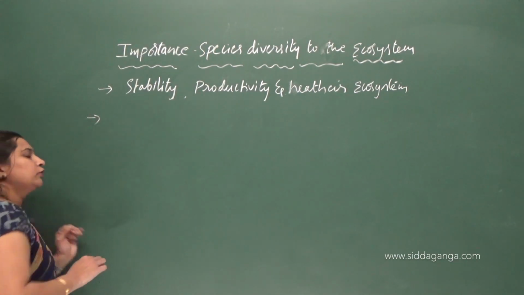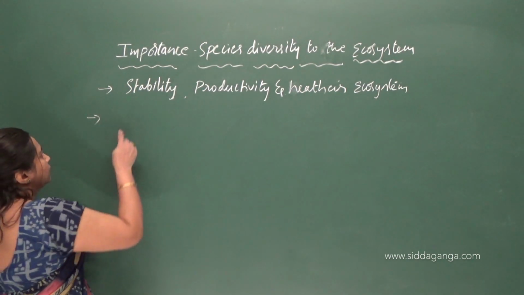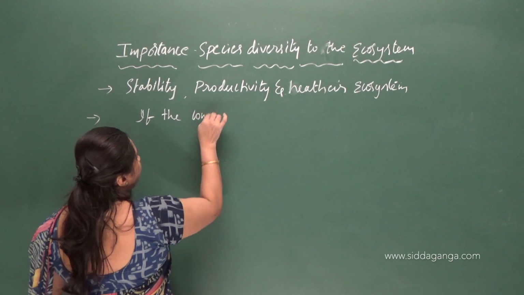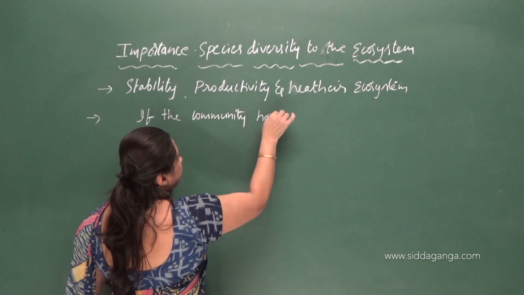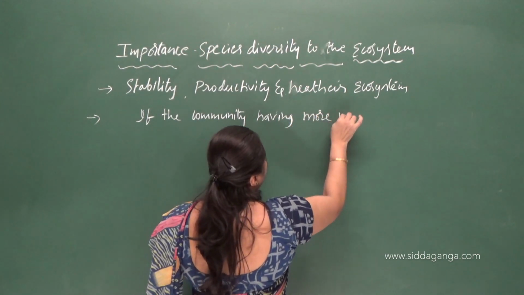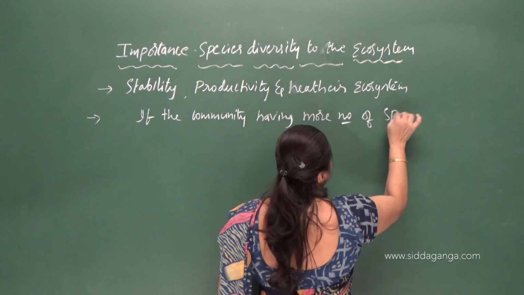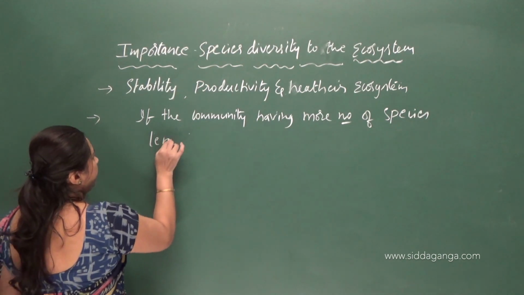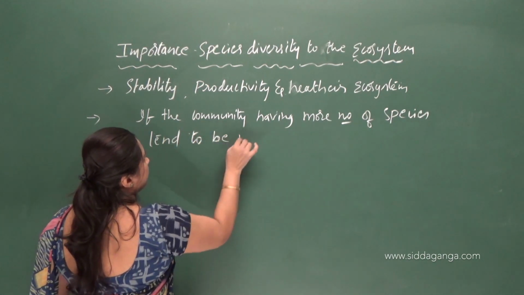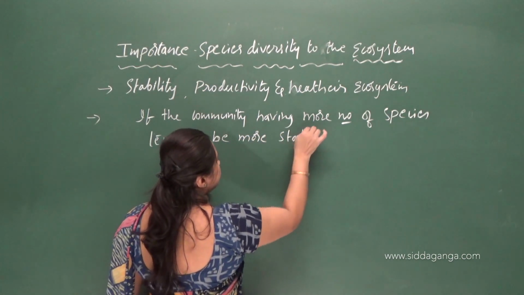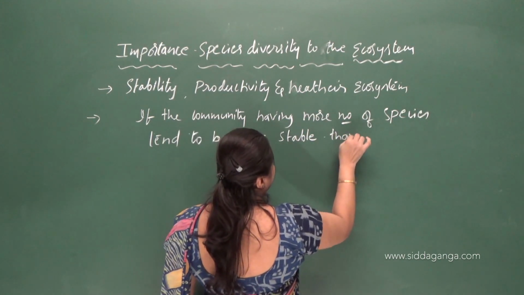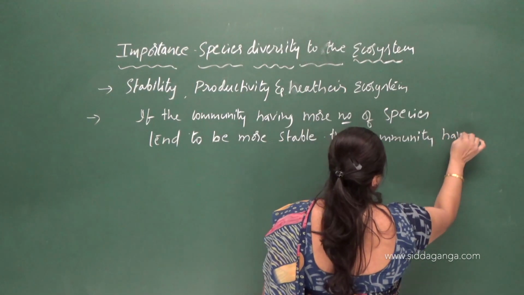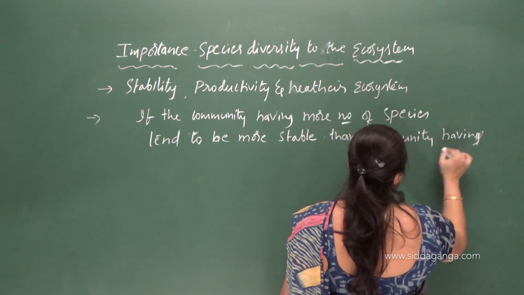Okay, see for example, according to the ecologists, what they say is, a community having a more number of species tends to be more stable than a community having fewer species.